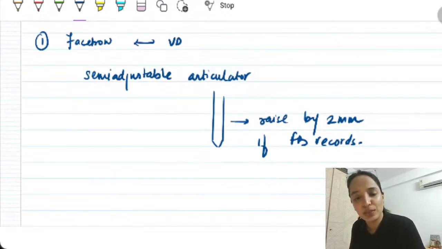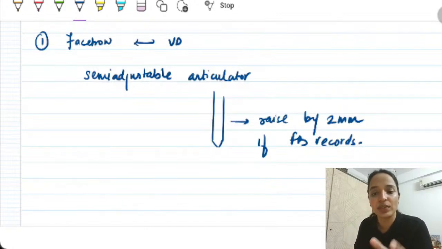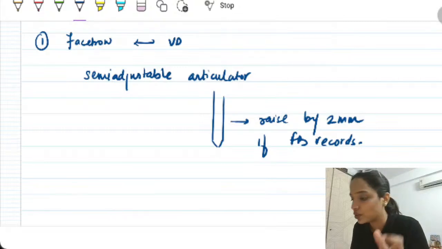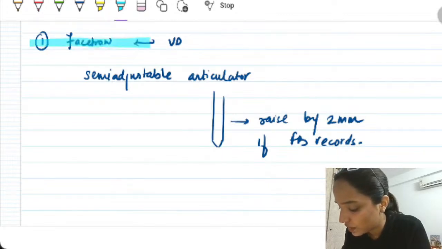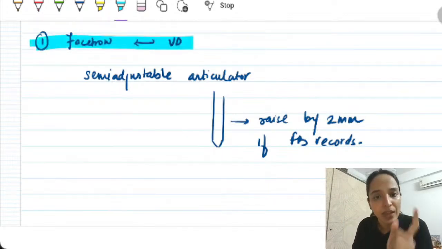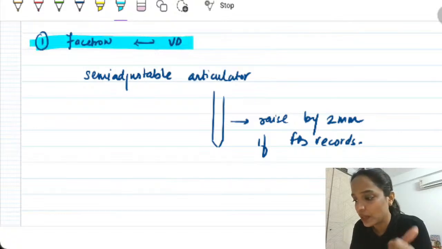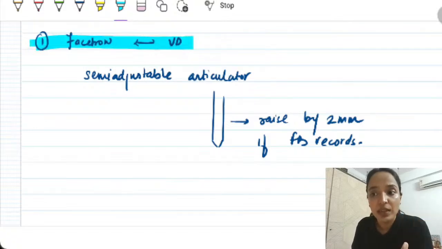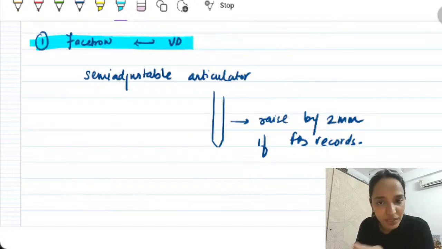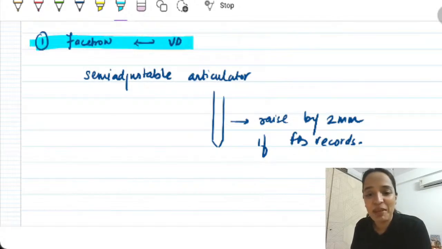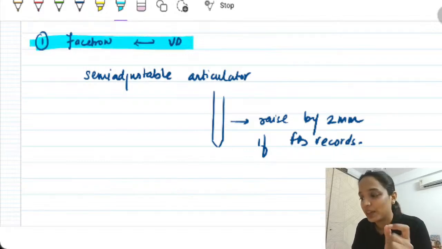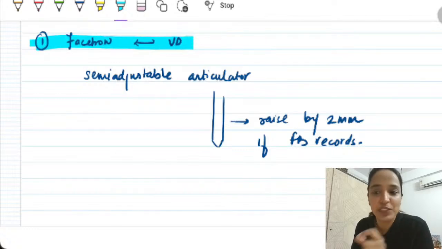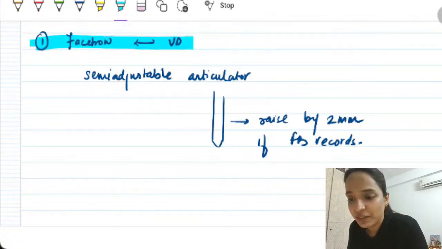Obviously, during the process of it, you need interocclusal records, but the most important record over there is your Facebow record. So, students, this is the first concept, which is the interrelationship of this Facebow and BD. Have you all understood this? Give me a yes, no, maybe, confused even more. If confused, go back to the video again, maybe at 0.75x or 1x, and slowly try to understand it. But I've poured everything down about Facebow and BD in this past 5-10 minutes.